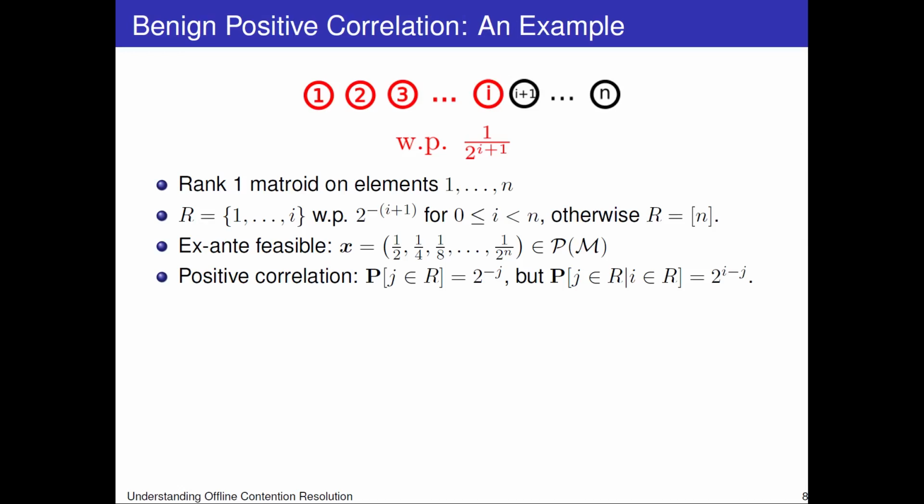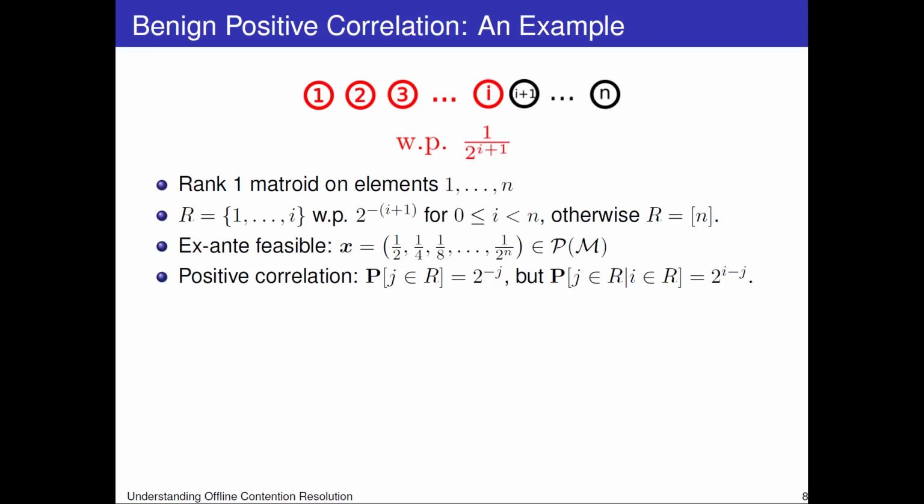Despite this, there are some very interesting distributions that exhibit positive correlation that happens to be benign. And now I'm going to describe a very illustrative example of this phenomenon. So consider a rank 1 matroid on the integers 1 through n. Suppose that the active elements R are equal to the integers 1 through i with probability 1 over 2 to the i plus 1. Now this distribution is ex-ante feasible because x_1 is a half, x_2 is a quarter, and so on and so forth.